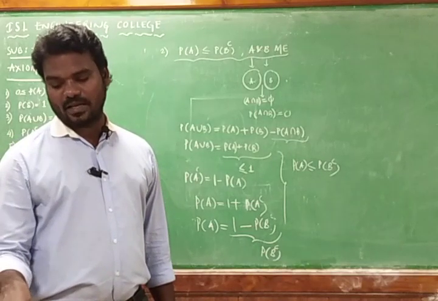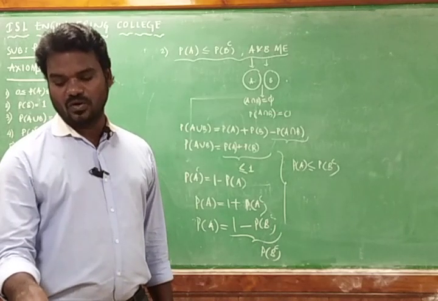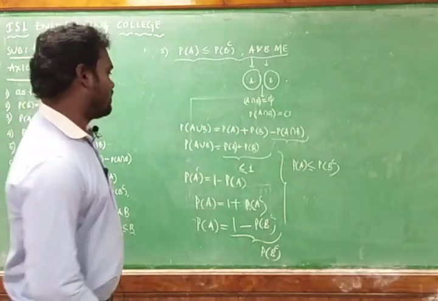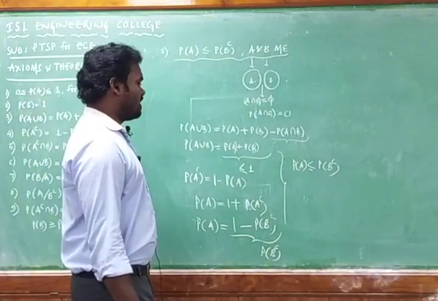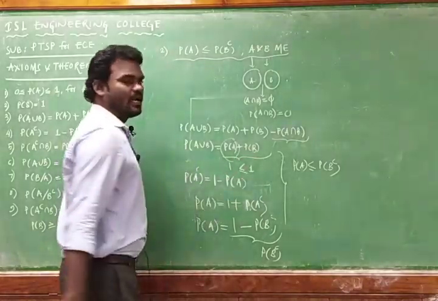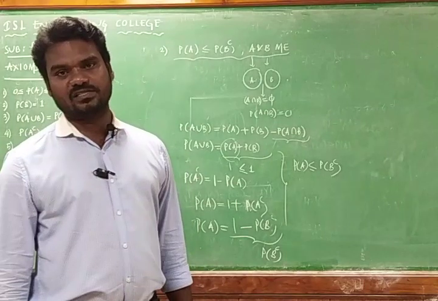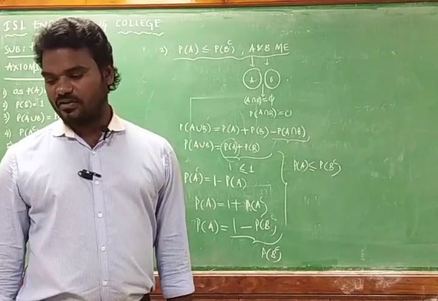So I can replace that, probability of A is less than or equal to 1 minus probability of B. And 1 minus probability of B is nothing but probability of B complement only.